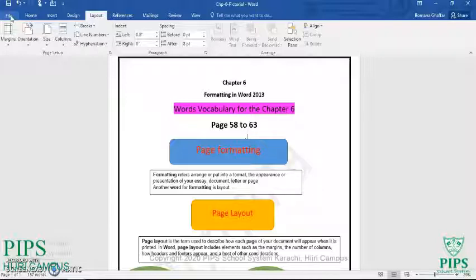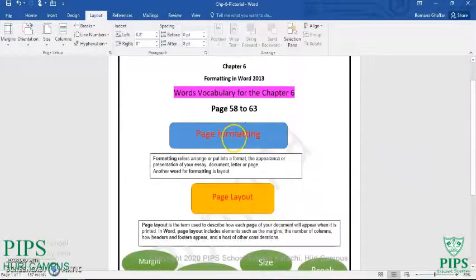Why is this called page? Because this is the first page. Whatever you have to write in Word starts from the page. So it is more about the letter or page. Another word for formatting is page layout. Like formatting, you are applying some sort of design or format in a page. So this refers to page layout. Layout means how you want to see your page.